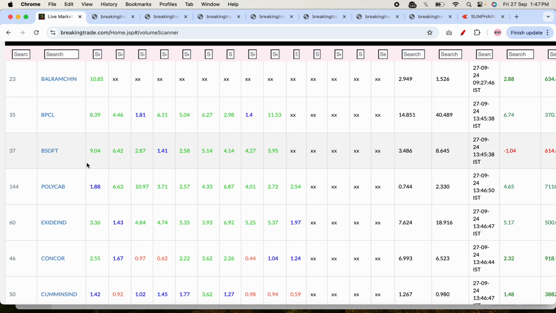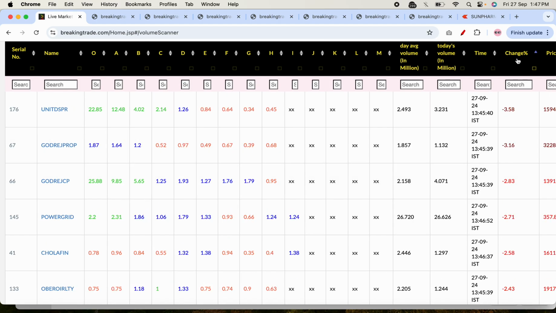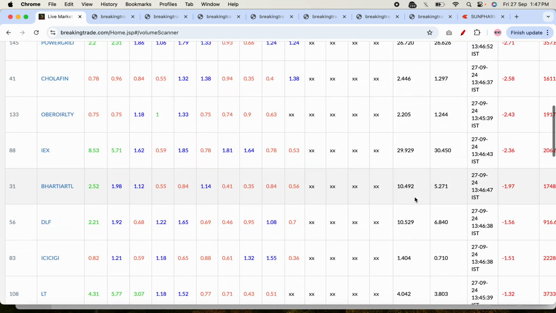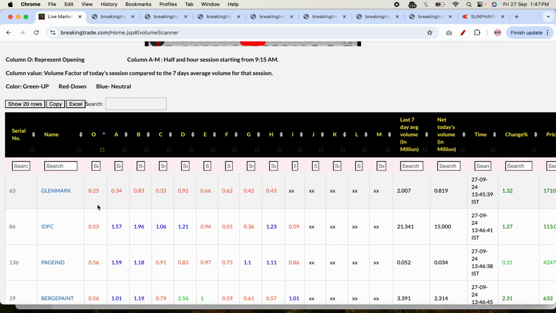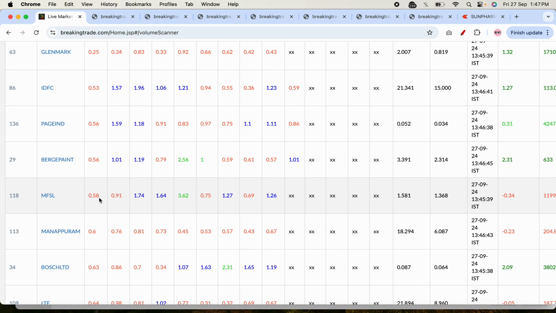So here you can see which stocks are in focus, and if the volume is too low, if I just see the change percent here, or just the opening, I'll sort it. You can see in these stocks, say MFSL, the volume was even lower than the average volume. It was half. 0.5 means it was half. 0.6, it is less than 1. So you can see there is not good movement also.